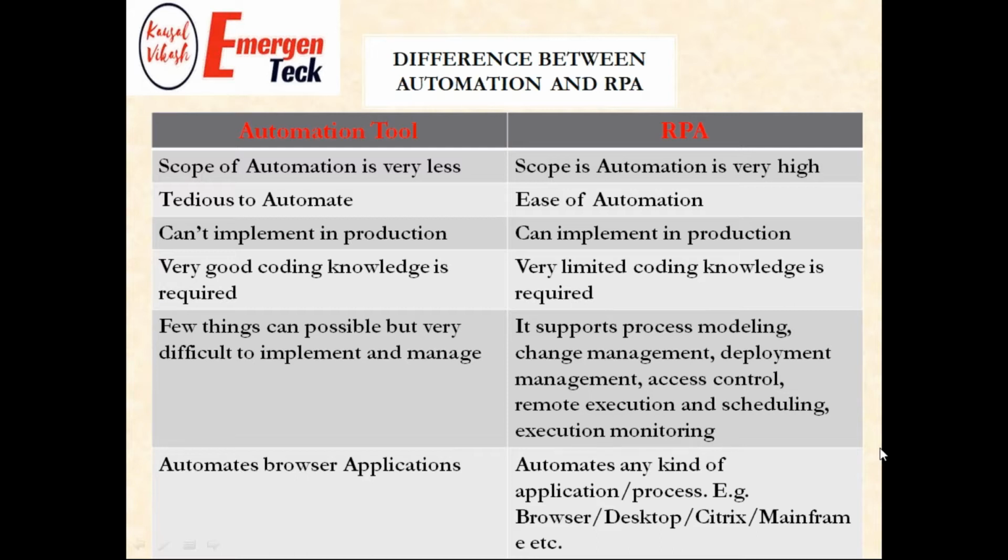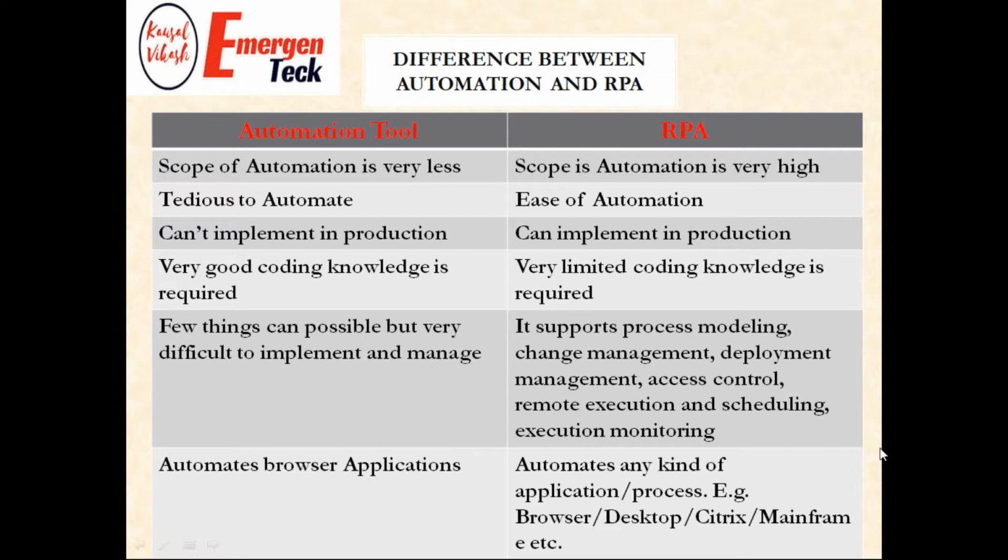Next thing, these legacy automation tools we can use only in a QA environment or UAT environment, basically. We can't see the industry using them in production. But with RPA, we can implement in any phase of the software development life cycle. The next point, if you want to automate something with legacy tools, you should have a very thorough knowledge of coding, like a developer. But in RPA, with very limited basic knowledge also, we can start our RPA journey.